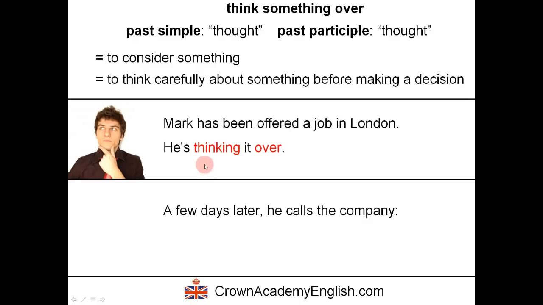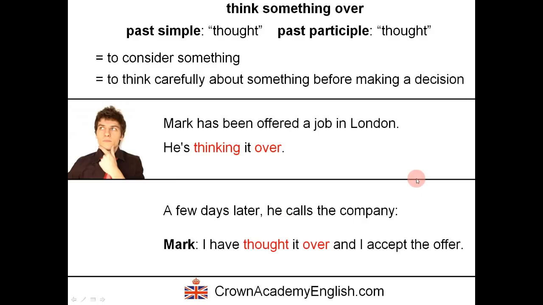And the same story, so the same example, but now we are a few days later, and he calls the company. And this is what he says. I have thought it over, and I accept the offer. So here we have the present perfect. I have thought. This is the past participle. And I accept the offer. And so this is in the present. Okay? So present perfect, I have thought it over. And now, in the present, I accept the offer. Okay?